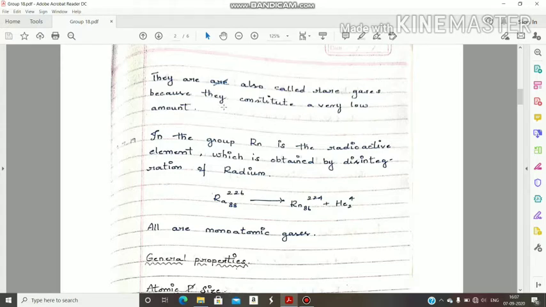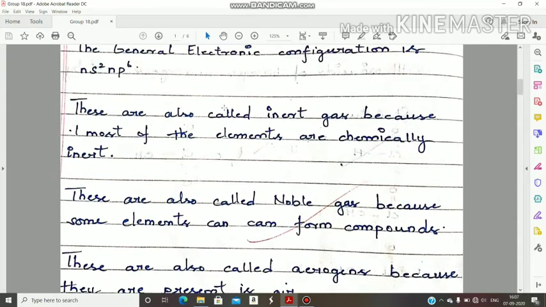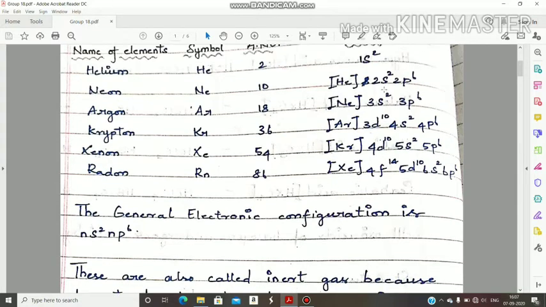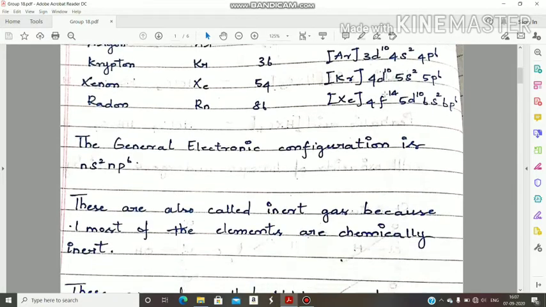Next, here one more point is there. This group is also called zero group elements because its outer electronic configuration is completely filled, so its valency is 0. That is why we should not say its valency is 8. When the outer electronic configuration is completely filled, then their valency is considered as 0. So these are also called zero group elements.